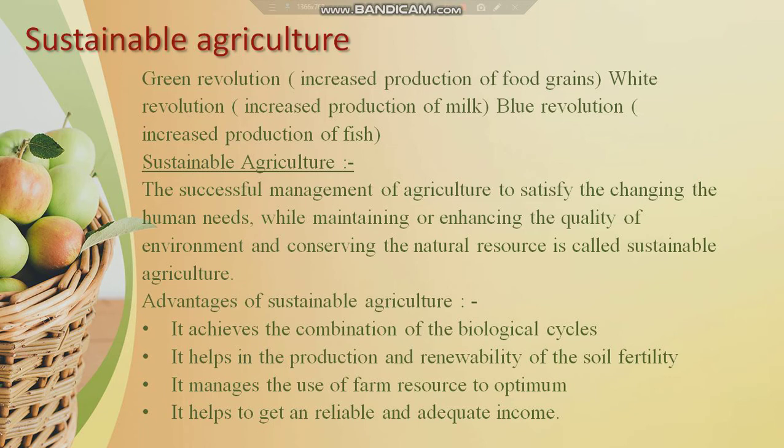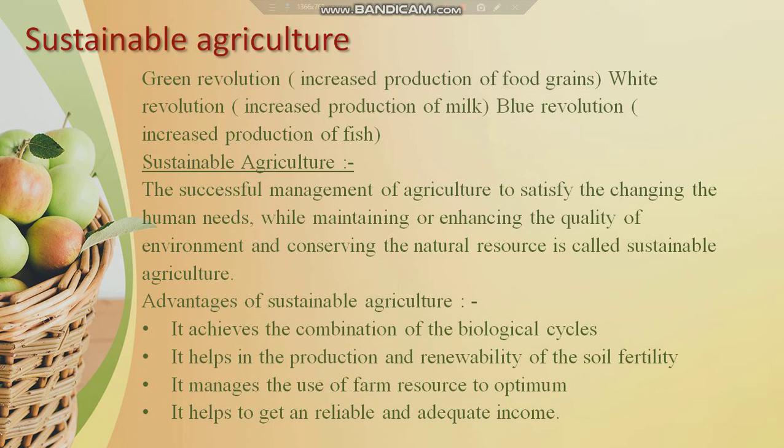Thus, in order to increase food production without causing damage to the environment and affecting the natural balance, adoption of sustainable practices in agriculture and animal husbandry has to be followed so that food production increases without depletion of natural resources and disturbance of the natural balance. To put it in a nutshell, sustainable agriculture is the successful management of agricultural resources to satisfy the changing human needs while maintaining or enhancing the quality of the environment and conserving the natural resources.